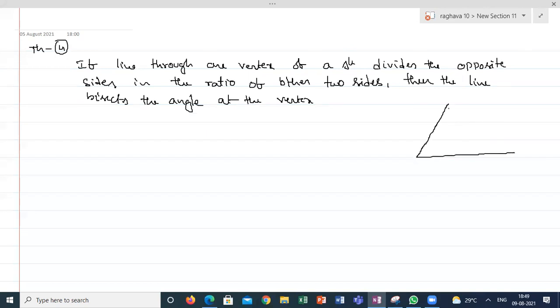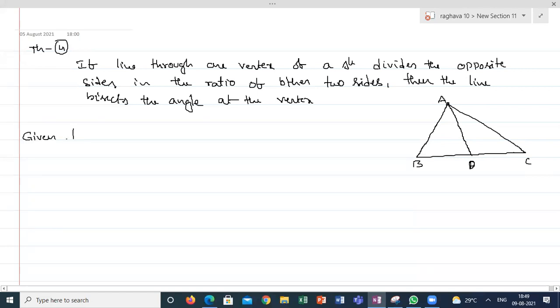I'm having a triangle like this, and it is dividing the line like this. Suppose I'm taking ABC as a triangle, AD is a line passing through one vertex, and AD is dividing the side in such a way that BD by DC is equal to AB by AC. That is your given data.